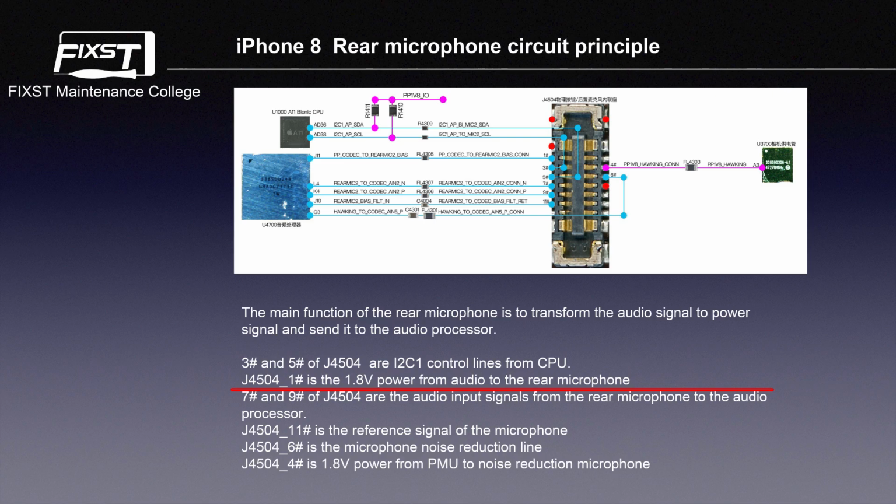Pin 1 of J4504 is the 1.8 voltage power from audio to the rear microphone. Pin 7 and pin 9 of J4504 are the audio input signals from the rear microphone to the audio processor. Pin 11 of J4504 is the reference signal of the microphone. Pin 6 of J4504 is the microphone noise reduction line. And pin 4 of J4504 is 1.8 voltage power from PMU to the noise reduction microphone.